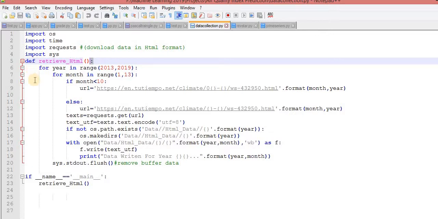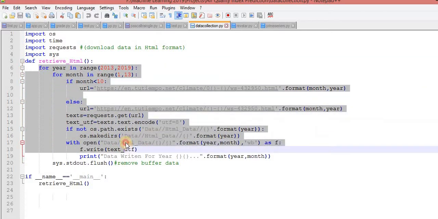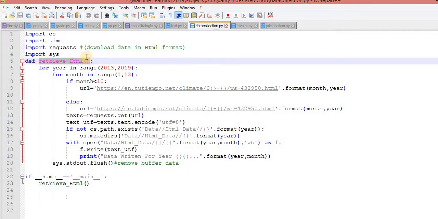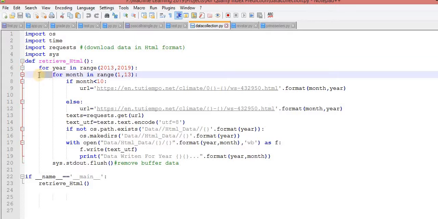Every line contains a minimum of one tab. The meaning of that is that this complete code is associated with this. So the first statement, for year in range. After the end of this, that means it is not the end. My interpreter will say, okay, there would be some lines, a minimum of 1 line should be there. If you put this colon, a minimum of 1 line should be there, otherwise you will get the error message unexpected indent. For the same, again you can observe it, there is only 1 tab, then there are 2 tabs.